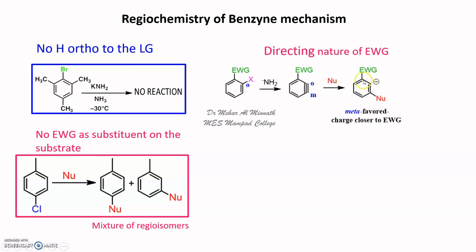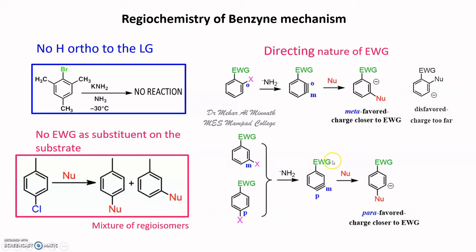So the carbanion will be more stabilized when there is meta attack. If it is an ortho attack, what will happen? The negative charge will be away from the electron withdrawing group. So it will not be as stabilized as the carbanion due to meta attack. So, the electron withdrawing group is directing the incoming nucleophile to attack the meta position.